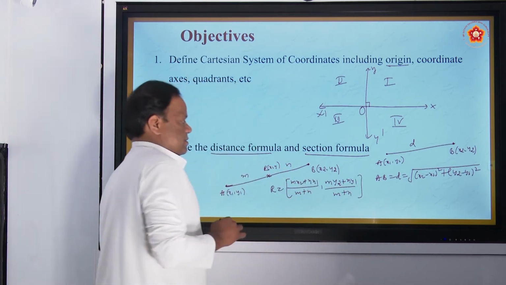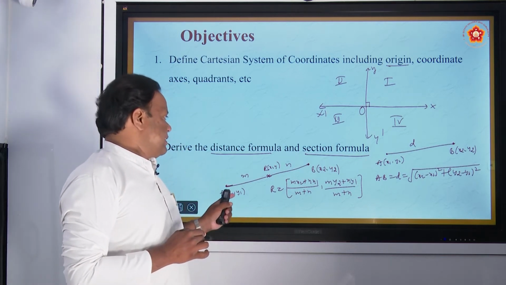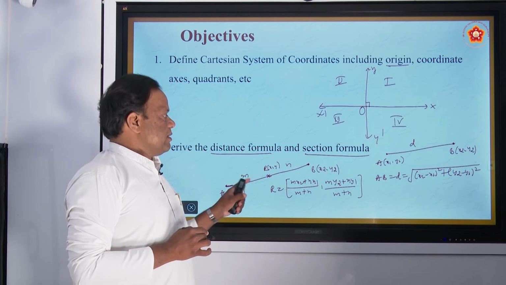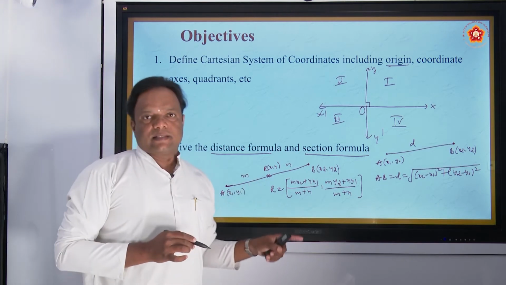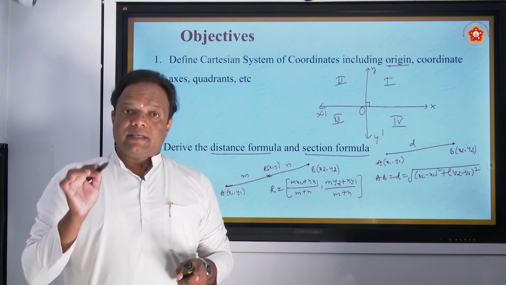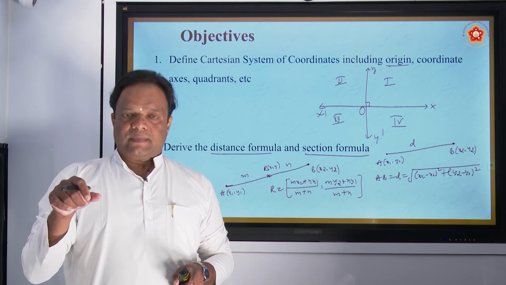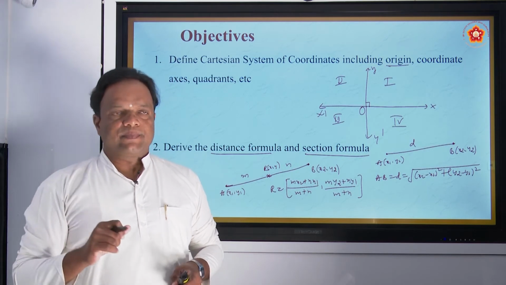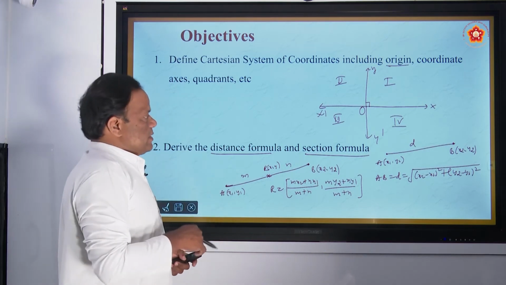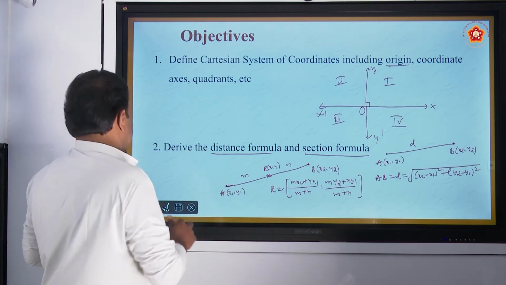This is the section formula, the coordinates of R. x1, y1 are given, x2, y2 are given, and m and n are given. You substitute here and find x and y. R is the dividing point in the given ratio, like 2 to 3, whatever it may be. This is the section formula. We study the theorem next session. This is just objectives.